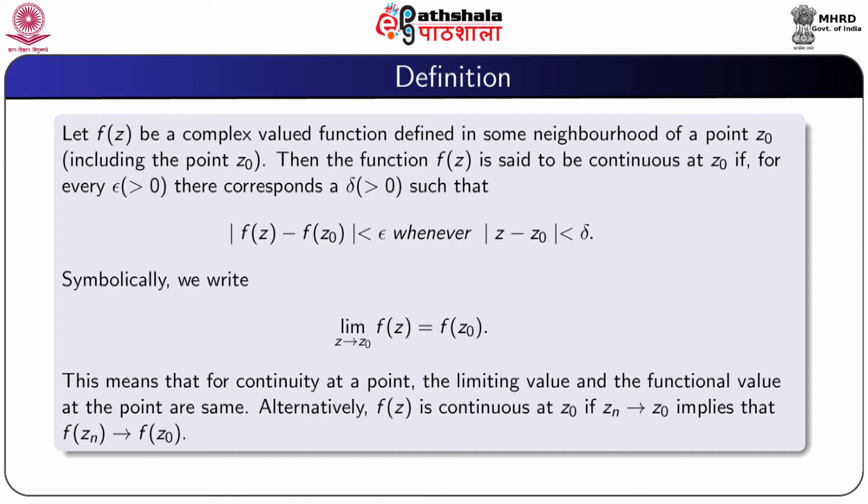This means that for continuity at a point, the limiting value and the functional value at that point are always same. Alternatively, f(z) is continuous at z0 if z_n tends to z0 implies f(z_n) tends to f(z0).